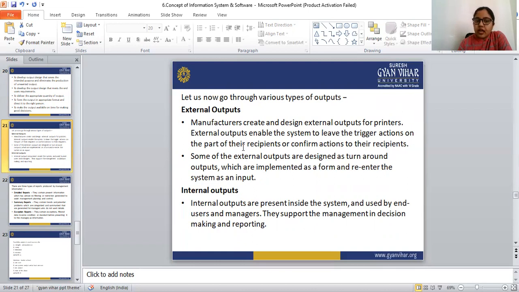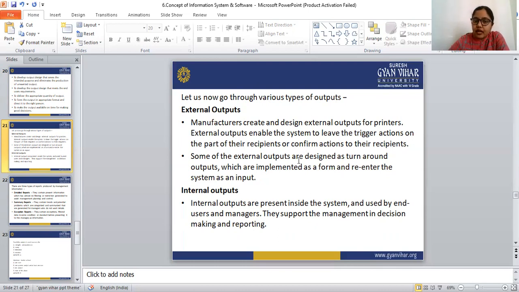External outputs enable the system to trigger action on the part of their recipients or confirm action to their recipients.